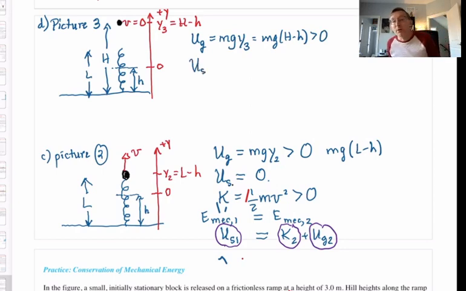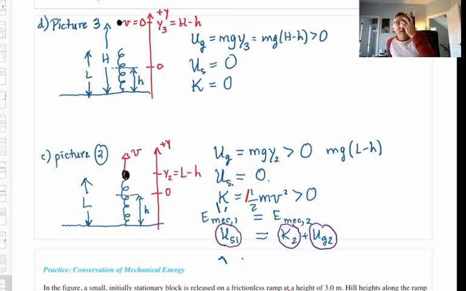All right, what about elastic potential energy? U spring, 0 or not 0? Did you say, well, I look at picture 3 and I see a spring that is neither stretched nor compressed. So U spring is 0, easy. What about kinetic energy? K for the system in picture 3, 0 or not 0? Did you say, well, picture 3 shows, at least for this instant, V is 0, it's at rest. So the kinetic energy is 0.